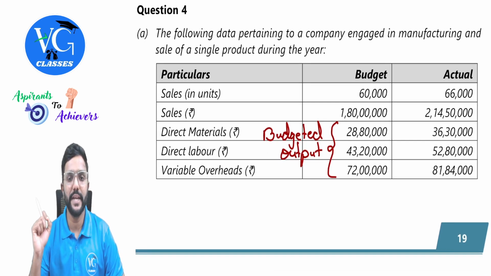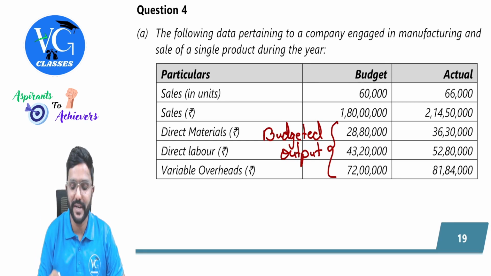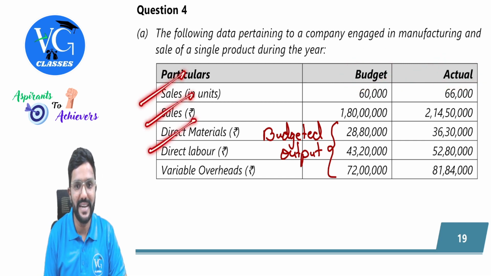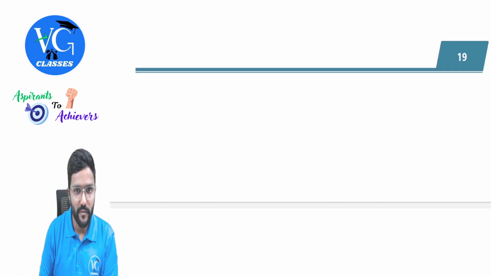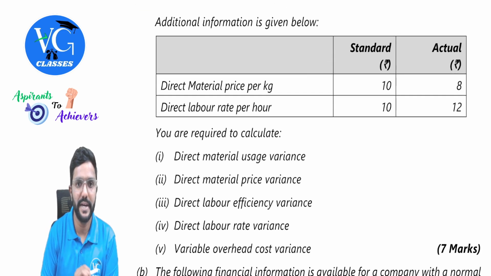The following data pertains to a company engaged in manufacturing and sale of a single product during the year. Okay, budget data is given, actual data is given. Sales in units, sales in rupees, direct materials in rupees, direct labor in rupees, variable overhead in rupees, guys. But please be careful, guys. Here, first we will see what is supposed to be calculated. Okay, first we will read that.